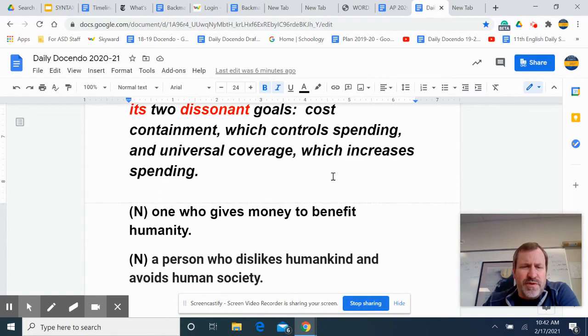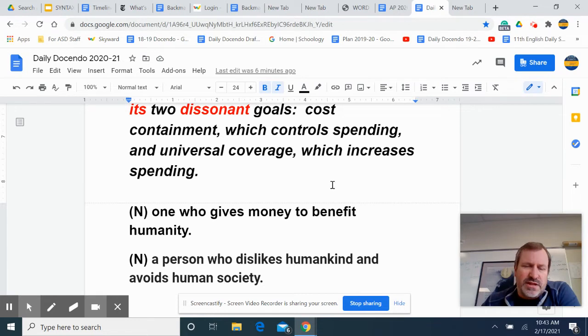All right, some words from the past. We're looking for a noun that would identify, one, a person who gives money to benefit humanity, and then another noun, a person who dislikes humankind. So these are obviously opposites, but they relate to people who benefit humanity versus dislike humanity.